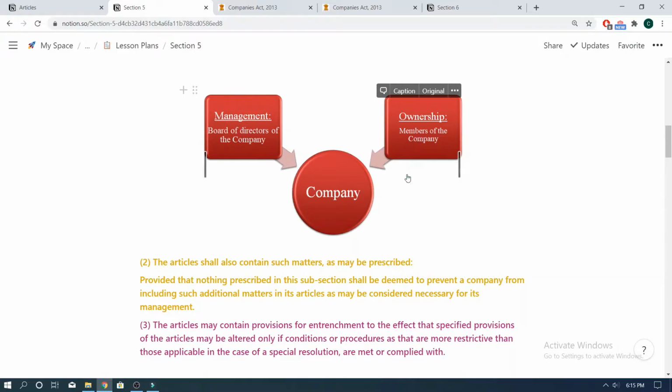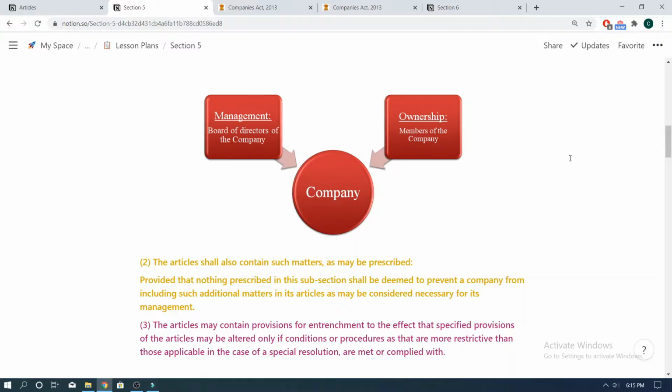The members of the company, on the other hand, appoint certain people who fall into the management category of the company and who are called the directors of the company, who oversee the day-to-day affairs of the company. We will study about directors in later chapters, but this was to give you a brief idea that the company is run by the directors who form the management of the company, while the ownership of the company lies with its members. Thus, separate management is an essential trait of a company, as per which the ownership vests with the members of the company, while the management rights vest with the board of directors. To sum it up, it is clear to us that Articles of Association mainly lays down the manner in which the administration of the company is to be run.